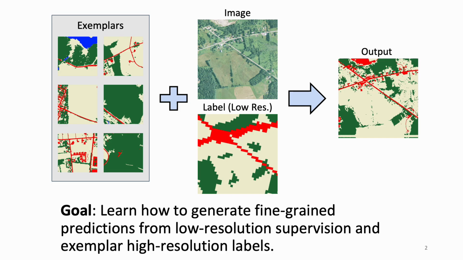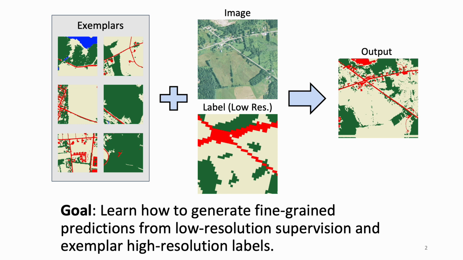Overhead imagery is diverse and comes in many formats. This diversity leads to unique challenges when applying semantic segmentation algorithms. For example, how to handle resolution differences between input imagery and target labels, a problem we refer to as resolution mismatch. In this work, we explore how to generate fine-grained predictions when only low-resolution labels are available for direct supervision.